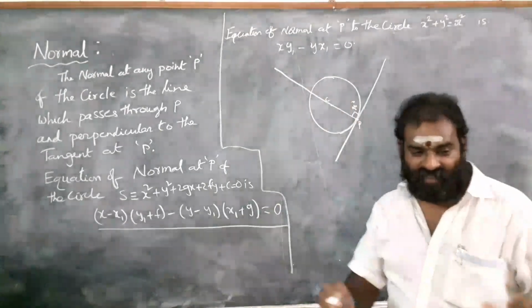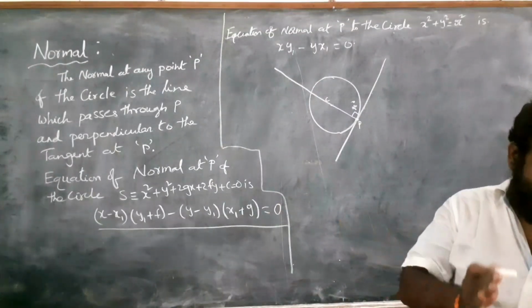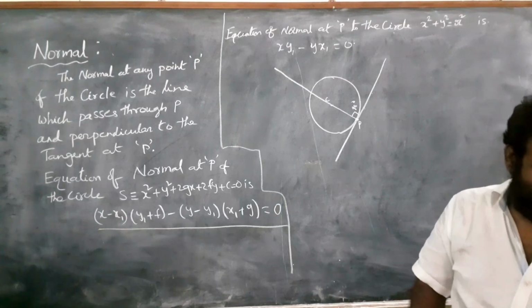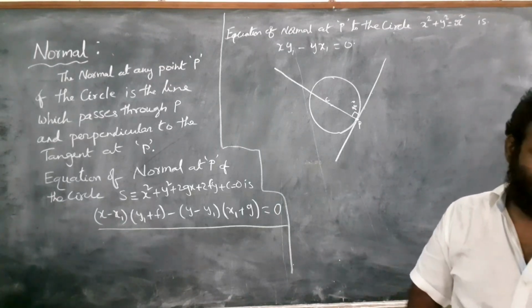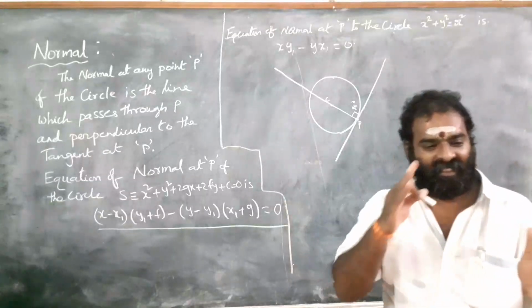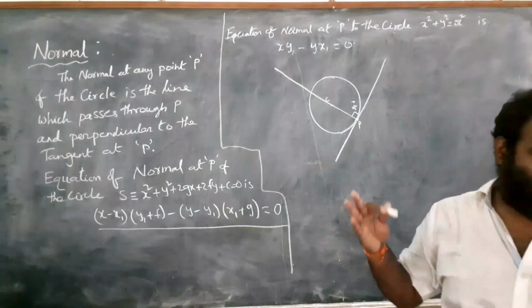Understand? So the basic rule: normal is perpendicular to the tangent at P. And another property: normal cuts the circle at 2 points.